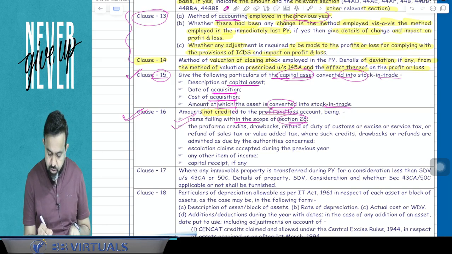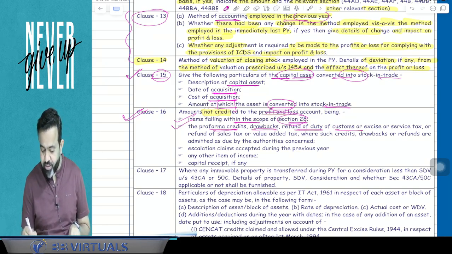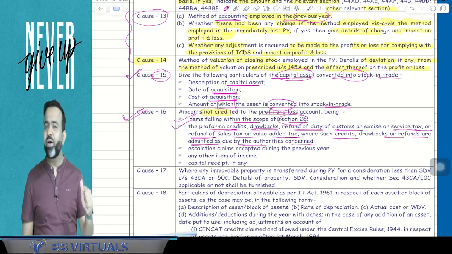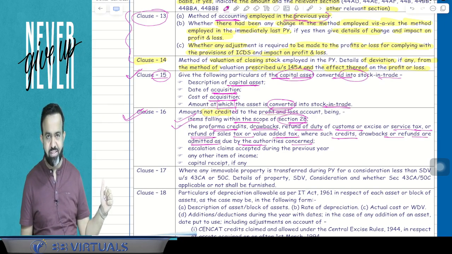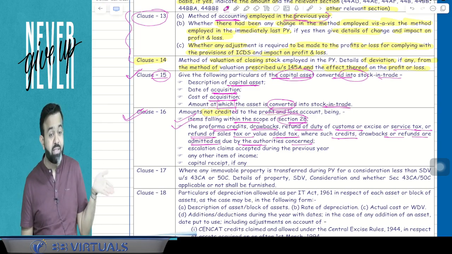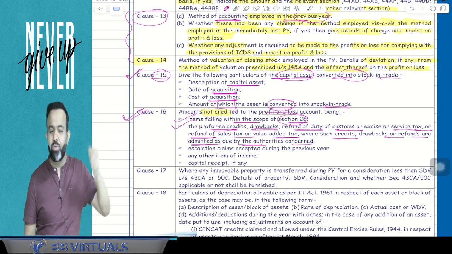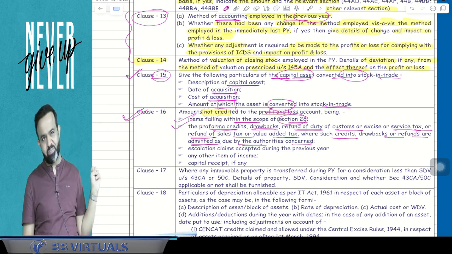Second is, suppose the proforma credit or duty drawback or refund of duty of customs, excise or service tax or refund of sales tax or value added tax, where such credit, drawback or refund is admitted as due by the authorities concerned. Now guys, suppose there is a duty drawback and all, it should be taxable under the head PGBP. It should be credited to the P&L account, but if the assessee has not credited it to the P&L account, then the chartered accountant will report here.